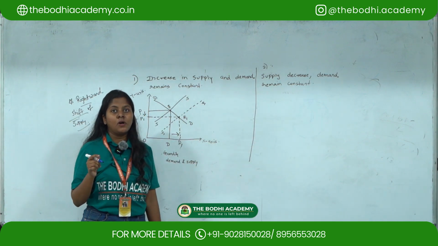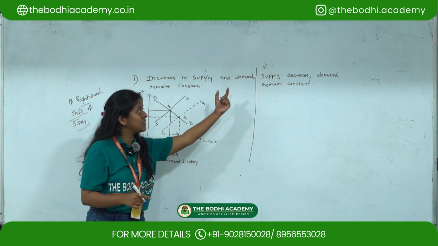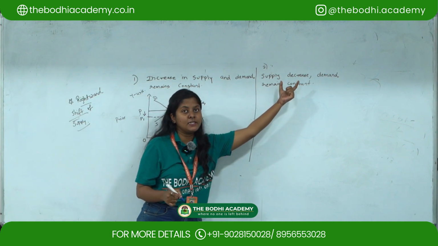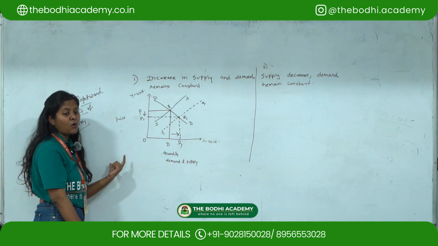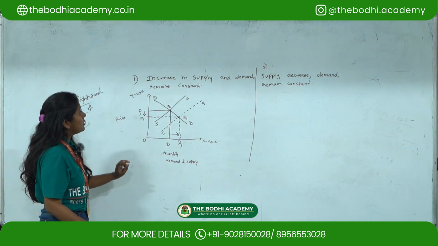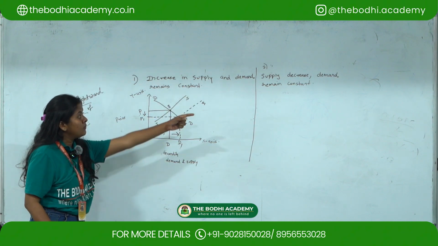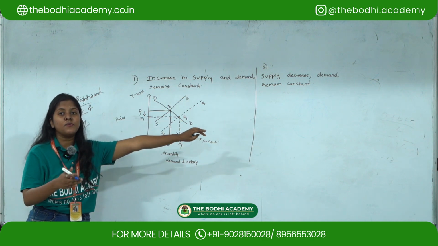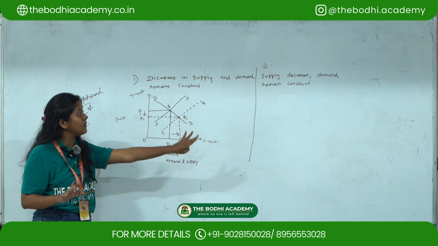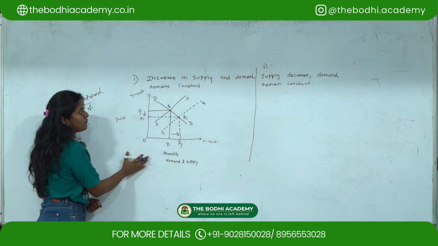Okay, so now we'll move to the second explanation of this, that is what happens when supply decreases and demand remains constant. So for the first part, we saw what happens when there is an increase in supply and demand remains constant. Okay, now we'll look at this question, supply decreases. So what happens when supply decreases and demand remains constant? Okay, so when supply decreases, it's just the opposite of this diagram.